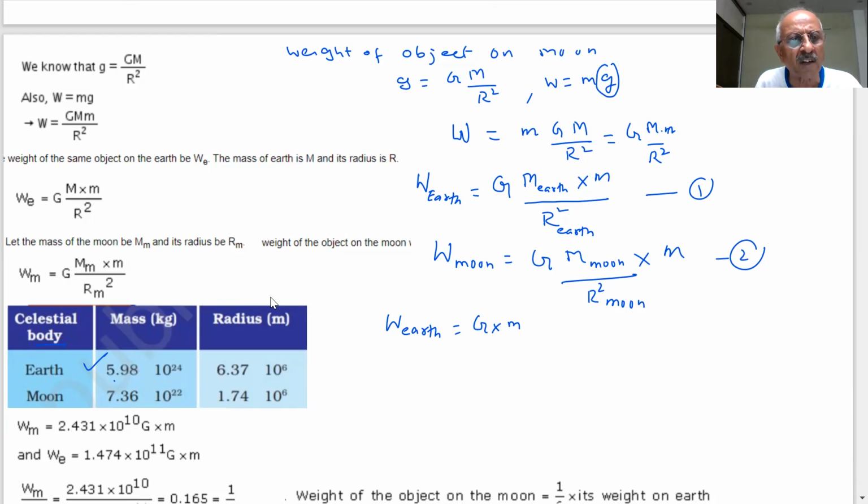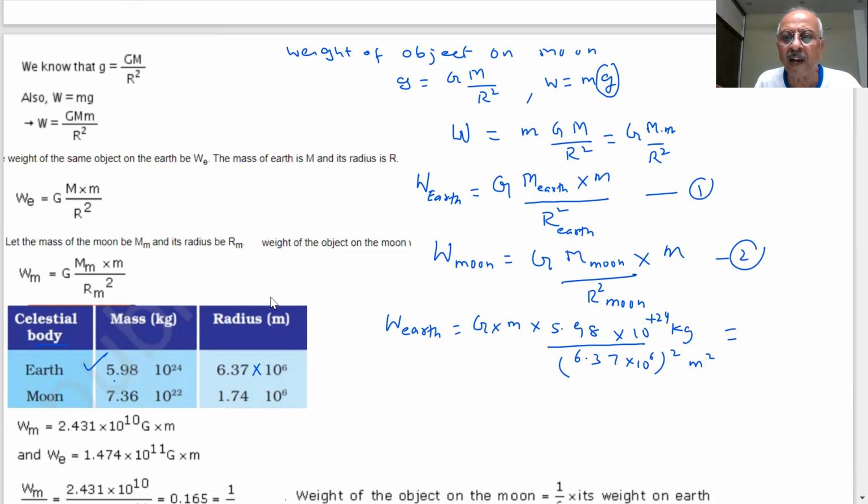What is the mass of the earth? Tell me. 5.98 into 10 raised to 24 kg. And what is the radius of the earth squared, students? 6.37 into 10 power 6, squared. This is the radius of the earth.